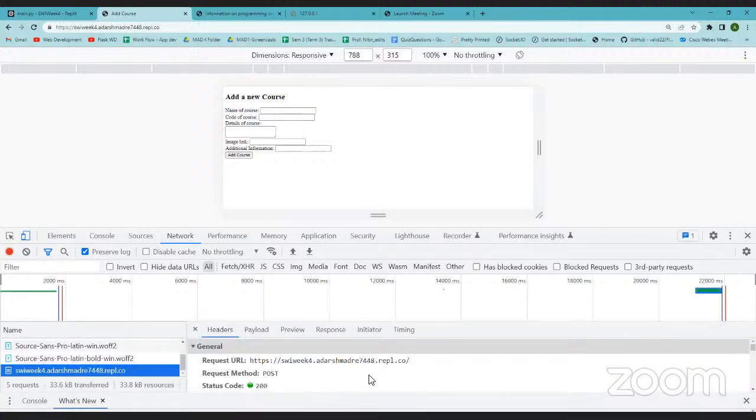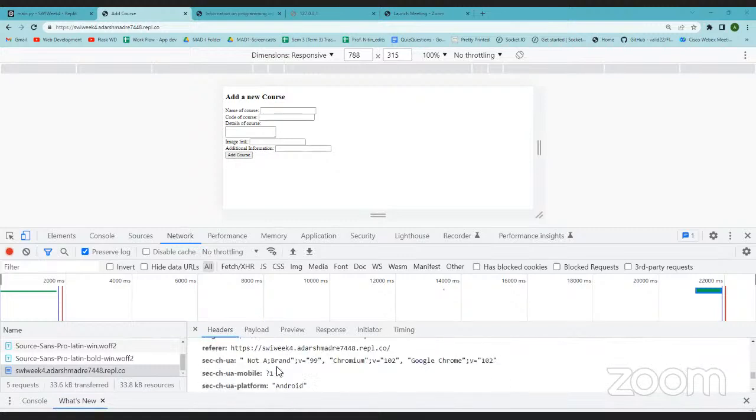Now if you see, request method is post. Why? Same URL, but initially the request method was get because that was the default. Now when I clicked on the submit button, it hit the same URL, but with the method post.